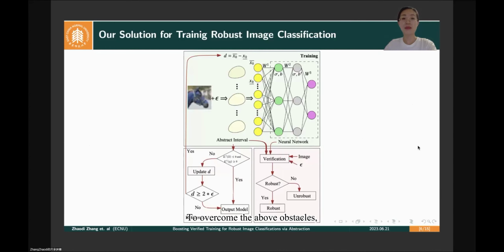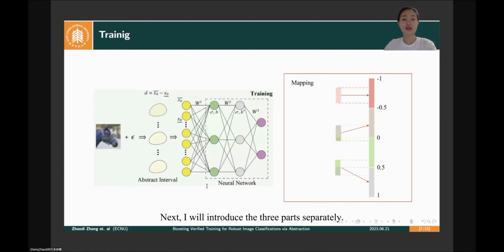To overcome the above obstacles, we propose a novel abstraction-based approach for training verified robust image classifiers. Our approach mainly includes three parts: training process, verification process, and refinement process. Next, I will introduce the three parts separately. The first is the abstraction-based training method.